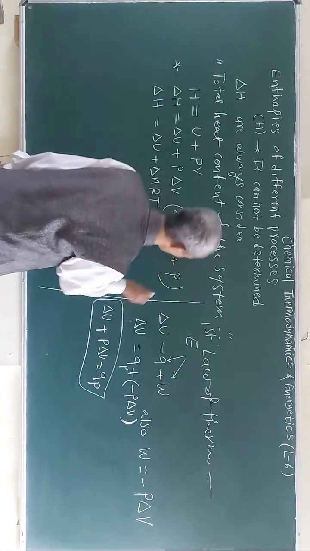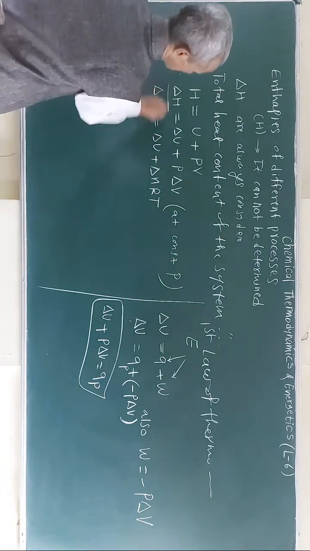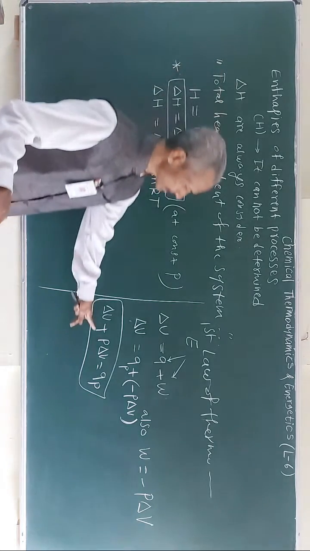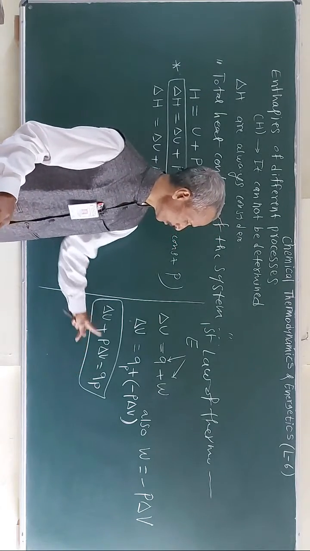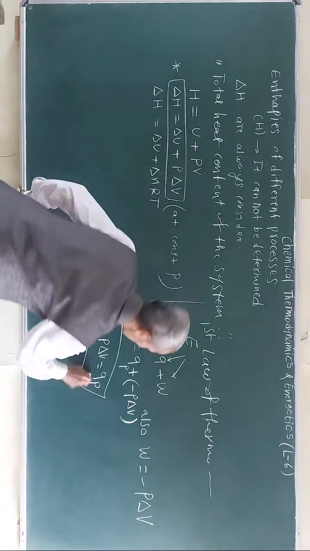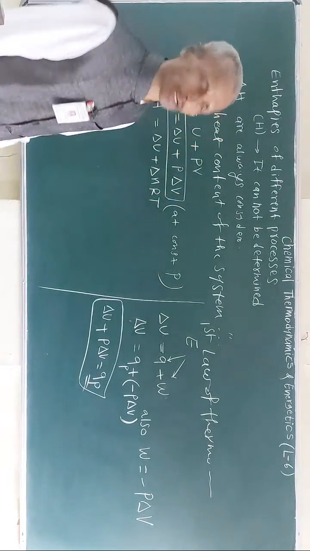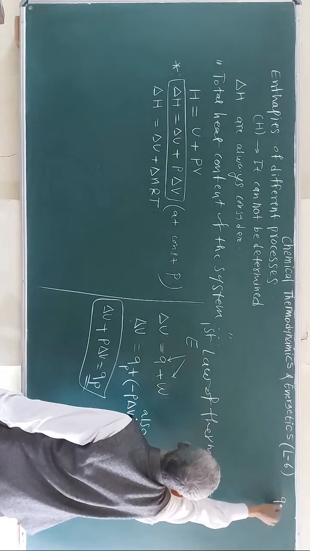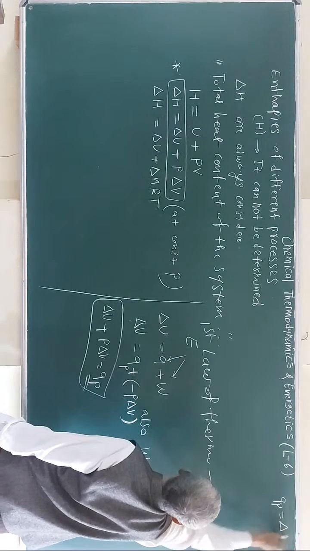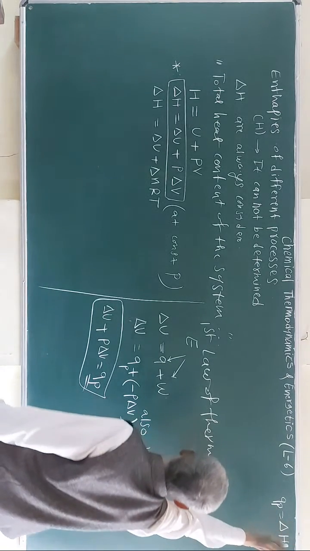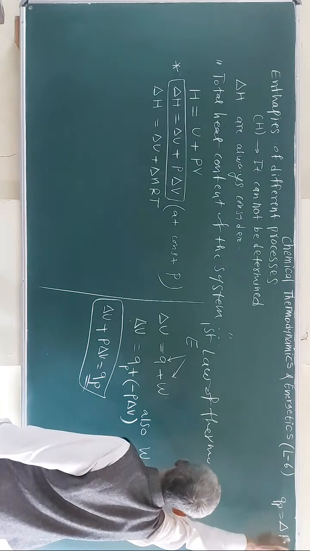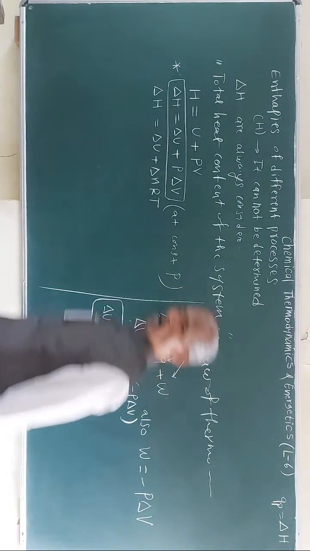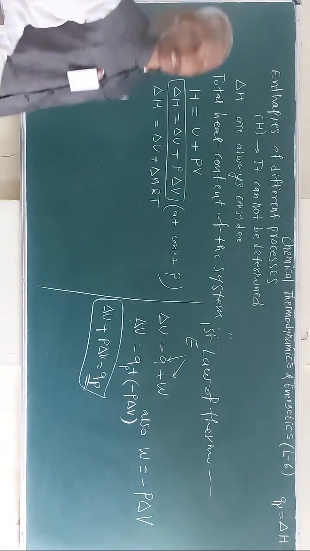So compare these two equations. What is obtained here? Delta H is equal to delta U plus P delta V. Similarly, QP is equal to delta U plus P delta V. Both are the same. So here left hand sides are the same, therefore right hand sides are also the same. So QP is equal to delta H, the enthalpy change of the system. The enthalpies of the processes are nothing but the amount of heat absorbed or evolved by the processes, right?